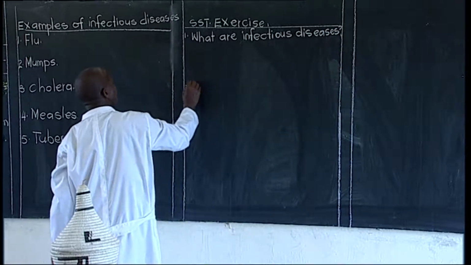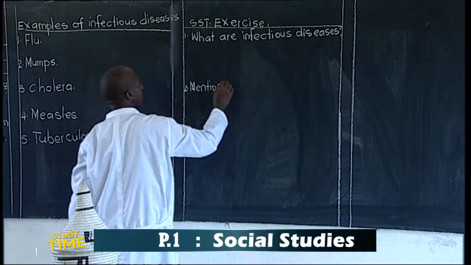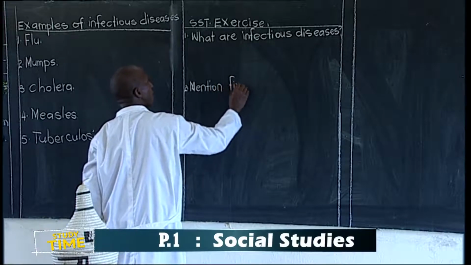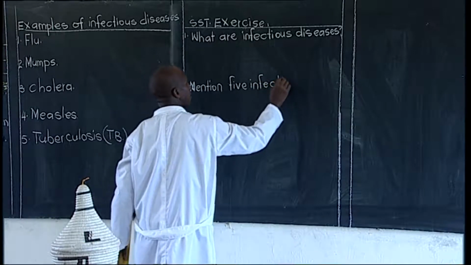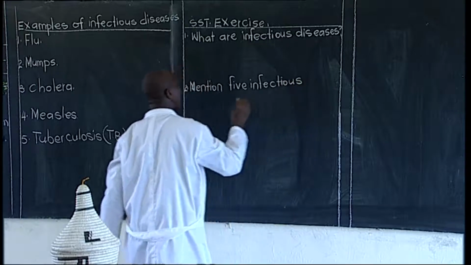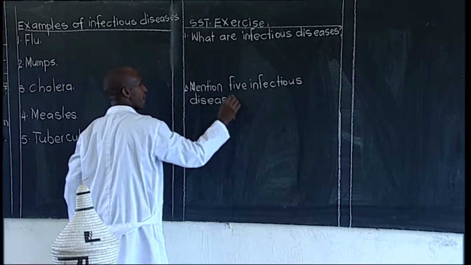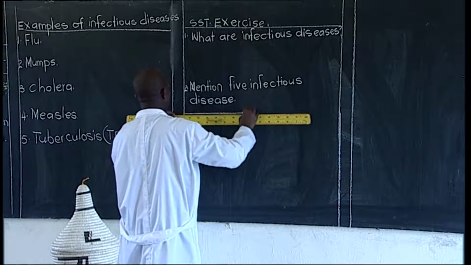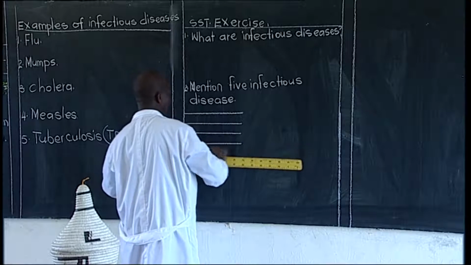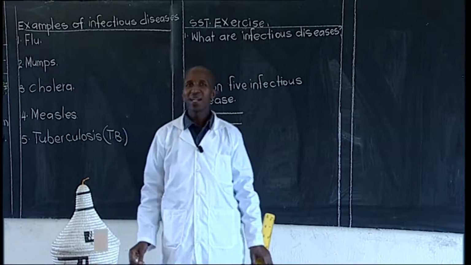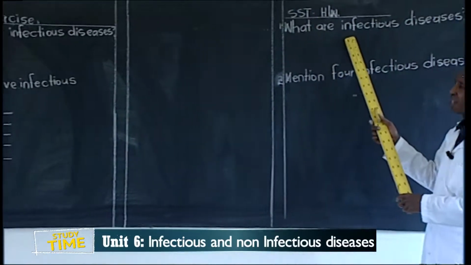Number 2 is to mention 5 infectious diseases. So you put even some lines here to make the work neat. And when the work is neat and the teacher is marking, he is able to mark your work easily. The last one is our homework.